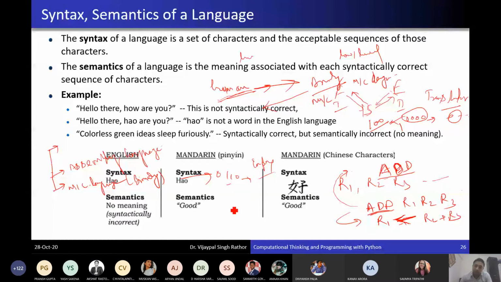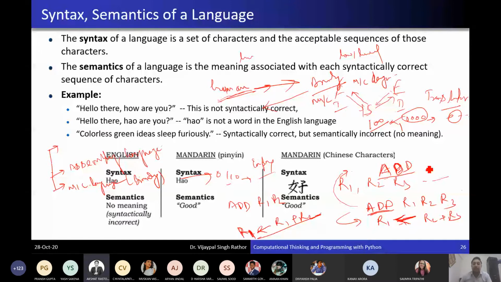You can also specify it like ADD R1, R2. It means R1 plus R2 will happen and the result will be stored in R1. We can add two registers and the result of this addition operation will be stored in one register. We can specify that register also, right? So this can also be done.